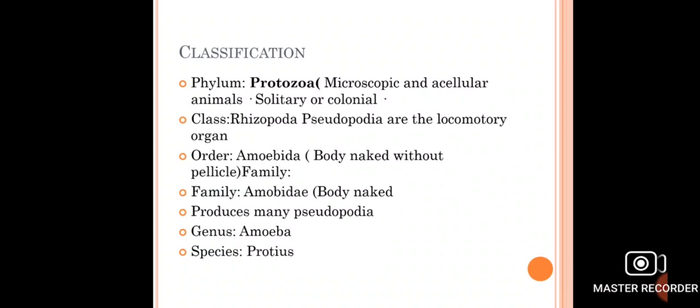Its order is Amoebida because the body of the amoeba is naked. It means that it is without pellicle. Pellicle is not present. Its family is Amoebidae because the body of the amoeba is naked and produces many finger-like projections which are called pseudopodia. Its genus is Amoeba, species is proteus.